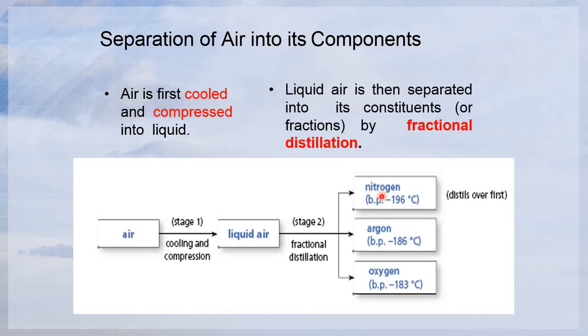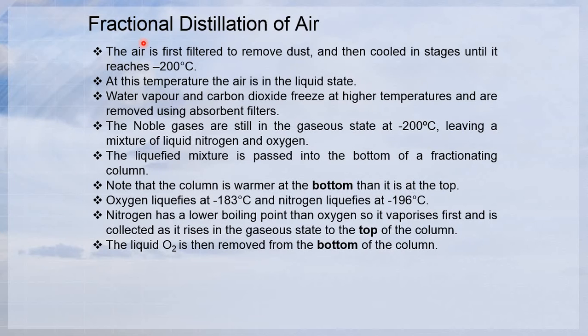So nitrogen will be released first because it has the smallest boiling point, followed by argon, then followed by oxygen at the bottom. The top is released first. So this is the explanation about the fractional distillation of air. The air is first filtered to remove dust and then cooled in stages until it reaches negative 200 degrees Celsius.